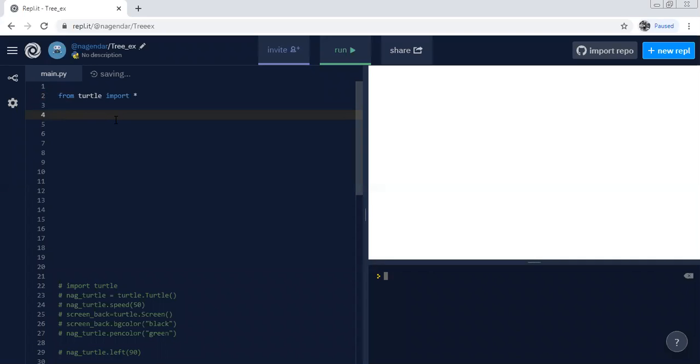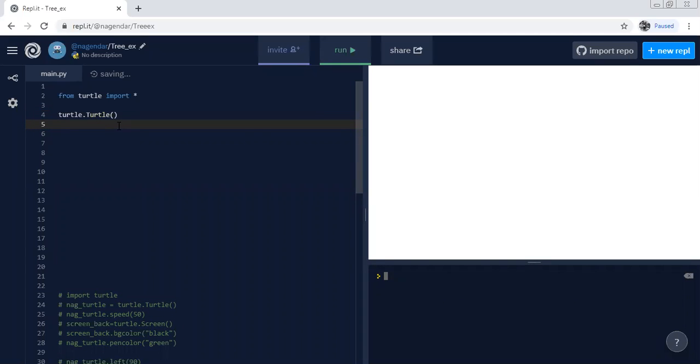Here we just write turtle dot turtle, sorry, it's a function, we are calling the function. Then next, generally we do, let's say, forward of 100. Let's see.